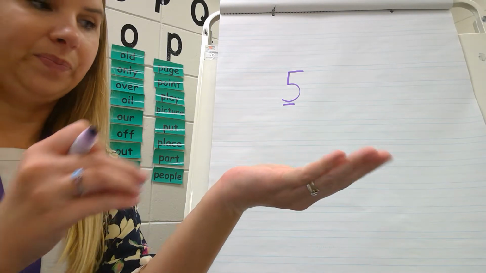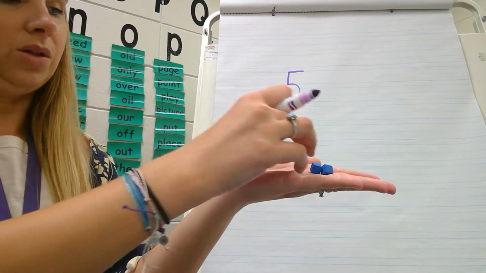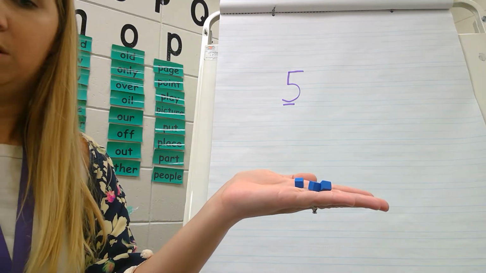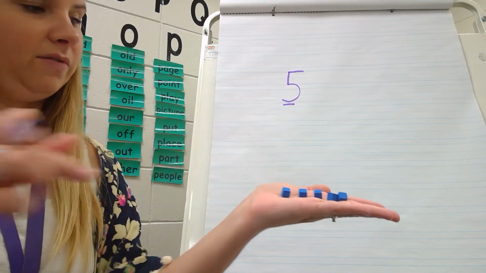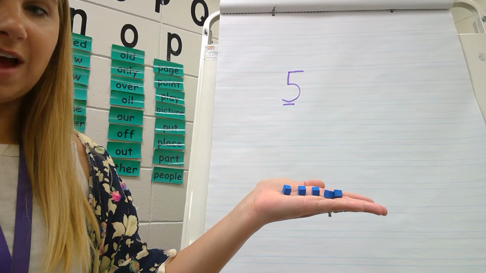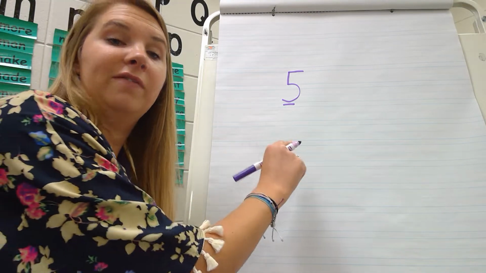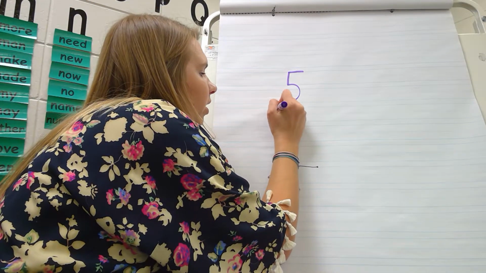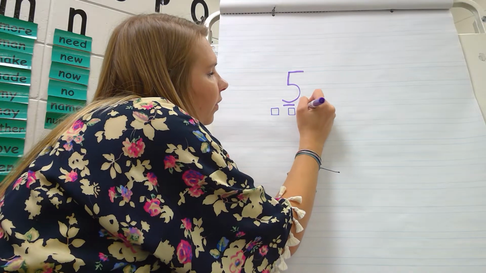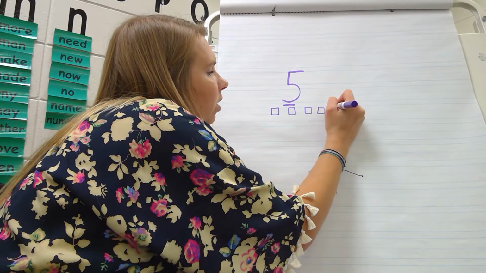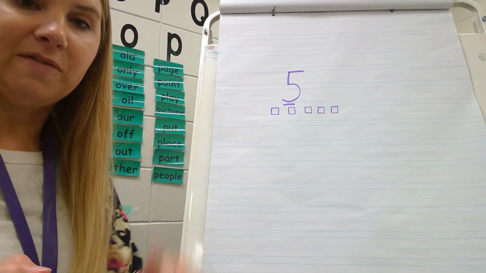1, 2, 3, 4, 5. I use those 5 cubes. Now what I'm going to do up here to show us, I'm going to draw the 5 cubes. 1, 2, 3, 4. Those are my 5 cubes for the number 5.